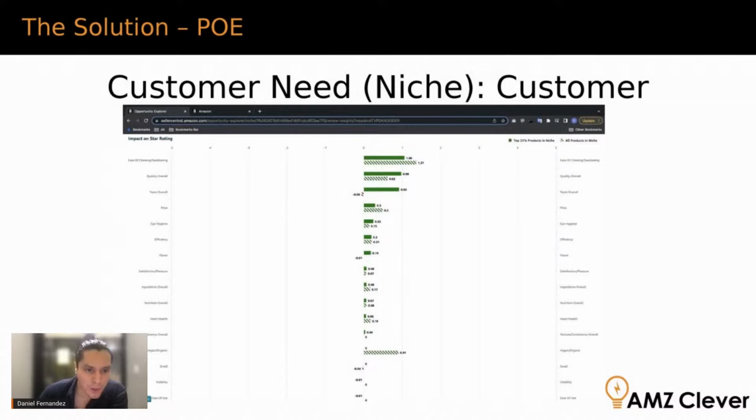That's interesting. But the one I want to take a look at here is taste. You can see the top 25% of products in this niche have a very strong contribution to the ratings from taste, whereas all products as an average have a negative contribution, right? So meaning the top 25 products in this niche figured out how to get taste right for this type of product. Lastly, with price, you can see they have less of a contribution than all products in this niche, right? But I think they can get away with it because they're doing other things right.